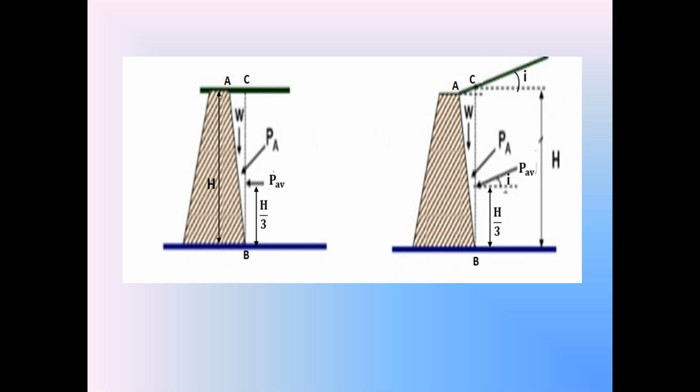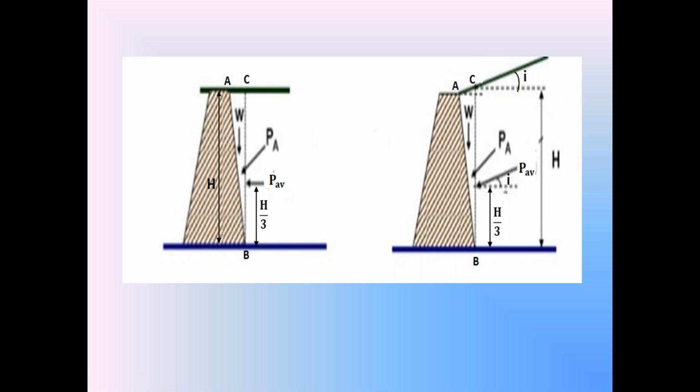If this backfill is dry backfill, at the top the active earth pressure is 0 because Z is equal to 0. At the bottom the active earth pressure is Ka into gamma into H because at the bottom Z is equal to H. So find the area of the triangle, that is, the pressure distribution diagram. The area of the triangle gives the active earth pressure force PAV. That is the average active earth pressure force acting on the retaining wall.